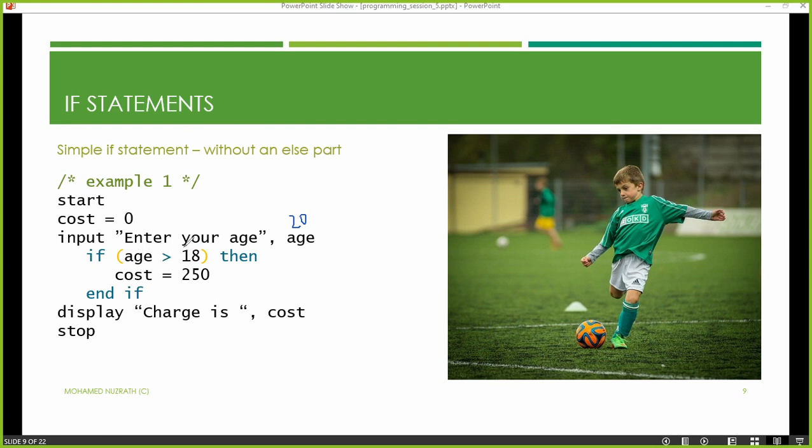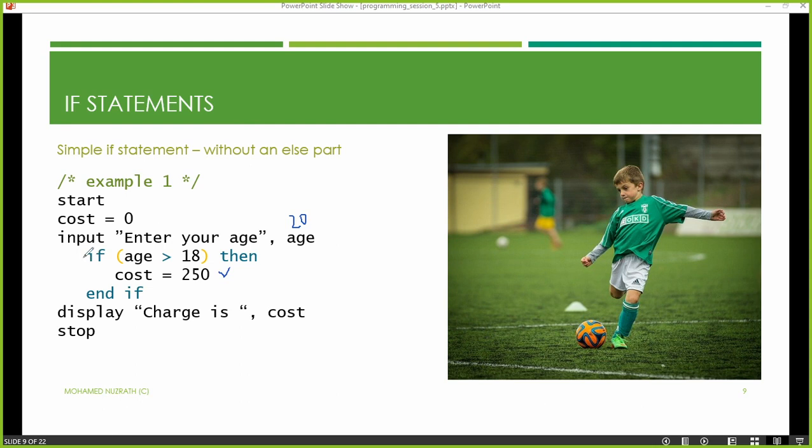Even if someone enters the value 18, it is not going to be calculated. 19 onwards only it's going to calculate. So here I have typed 20. So 20 is more than, or greater than, 18. What do you think? Is it true or false? True or false? True. It is true. So when the condition is true, children, we can do this task.